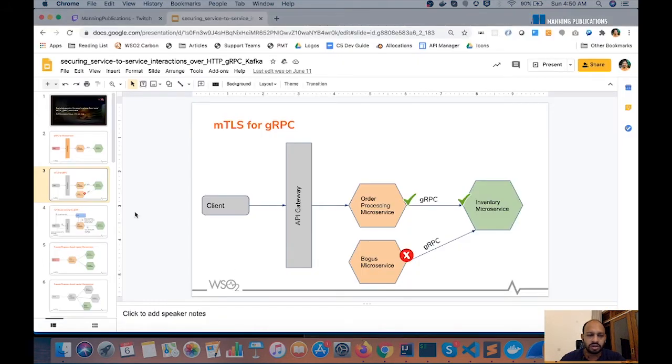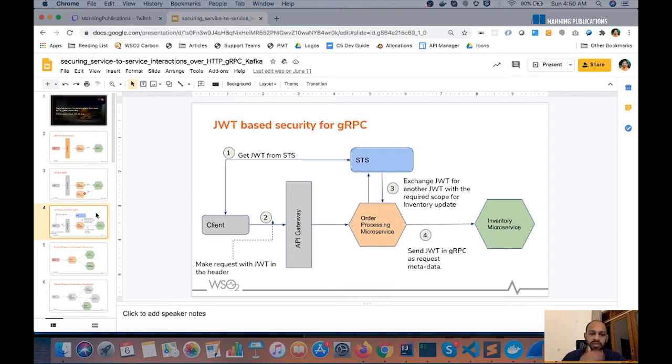Let's go into the next section, which is about securing gRPC communications through JWT. One of the other methods of securing gRPC communications is to use JWTs. In that case, instead of using mutual TLS, or in addition to using mutual TLS, the communication between these two entities is secured using a JWT, or what we call a JSON Web Token.